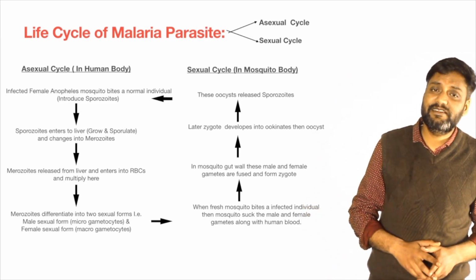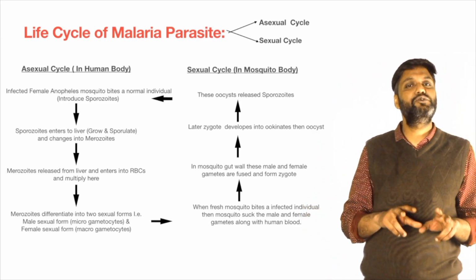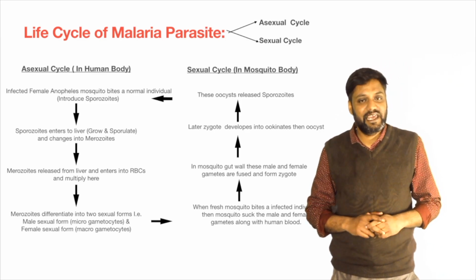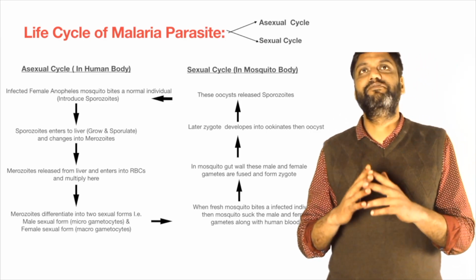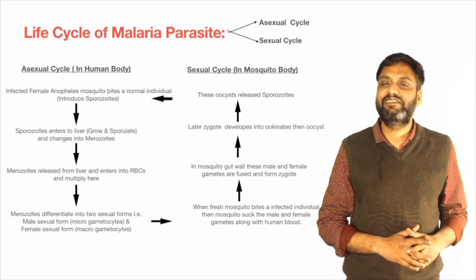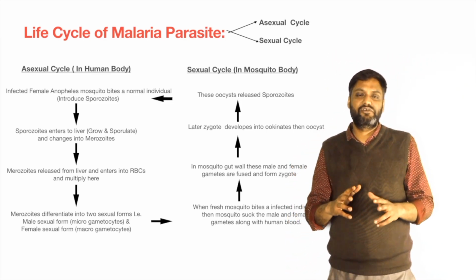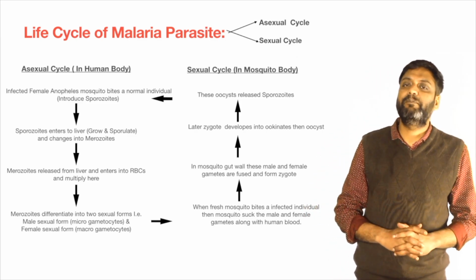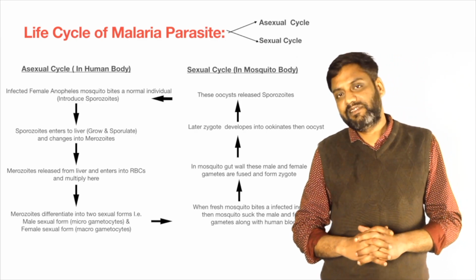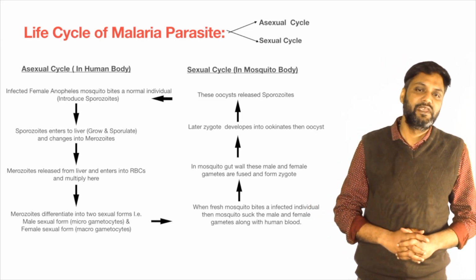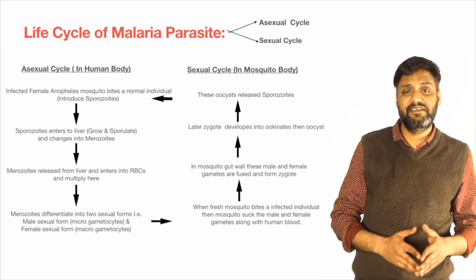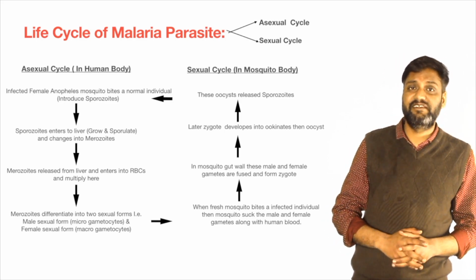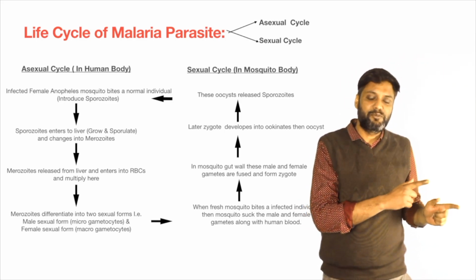After multiplication, these merozoites differentiate into two sexual forms, a male sexual form and a female sexual form. The male sexual form is called microgametocytes, and the female sexual form is called macrogametocytes. So this is all about the asexual cycle which takes place in the human body.